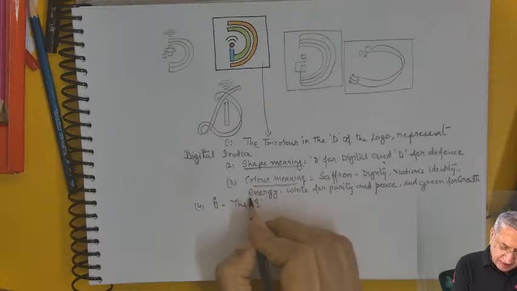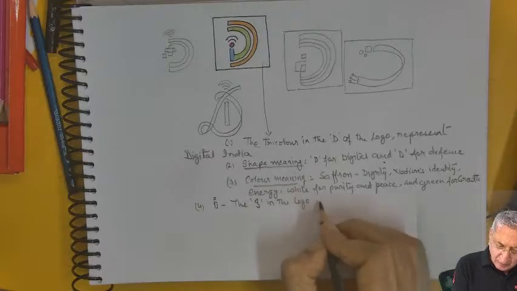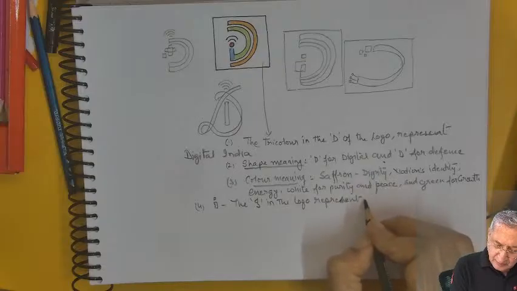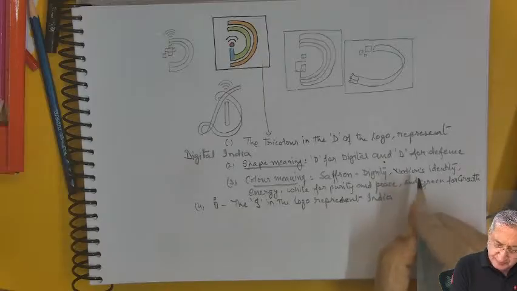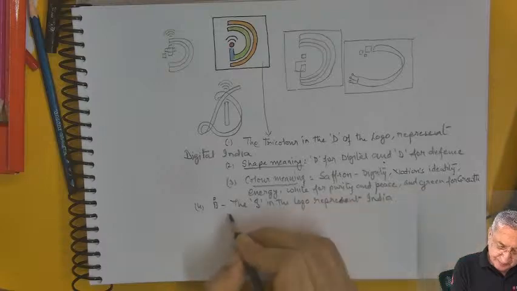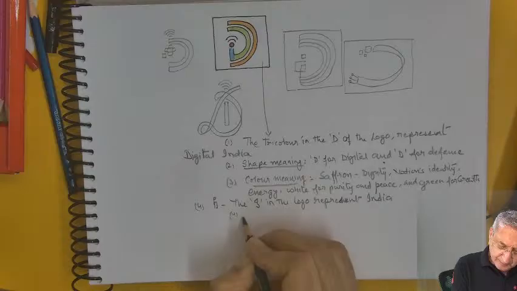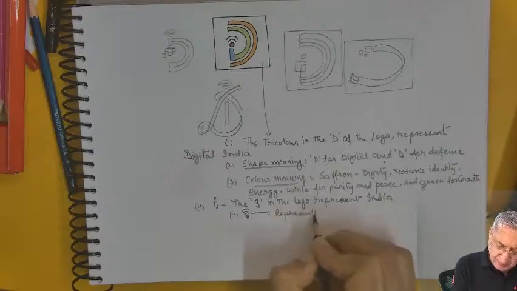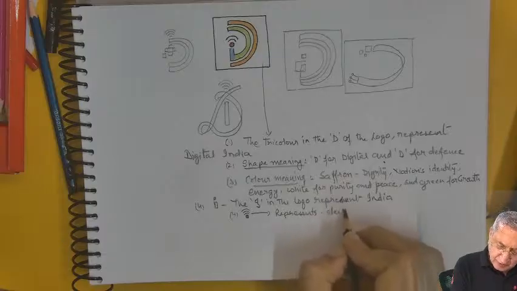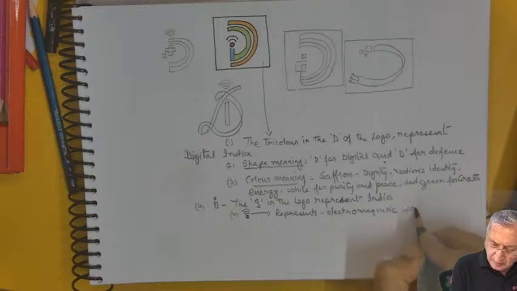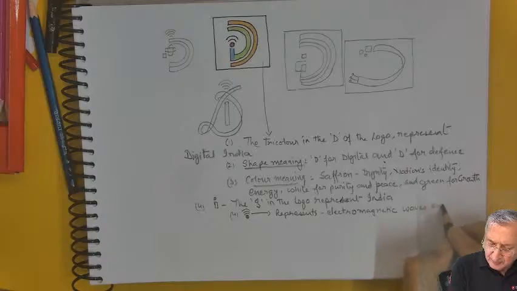The I in the logo represents India. It represents electromagnetic waves emission.